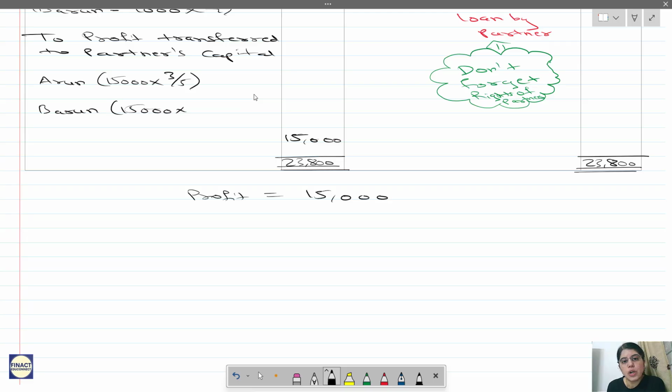15,000 into 2/5. Correct? So this comes to 9,000. So Arun will get 9,000. Barun will get 6,000. So this will be credited to Arun's and Barun's capital account.